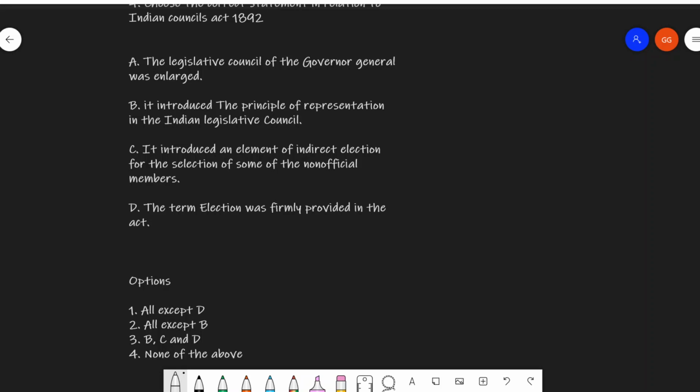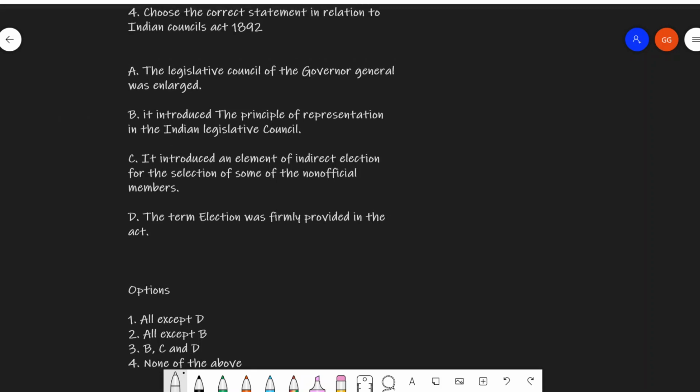Now we have to choose the correct statement from these four. So the correct answer to this is all except D. That is, this is correct, this is correct, this is correct, but this is not correct.